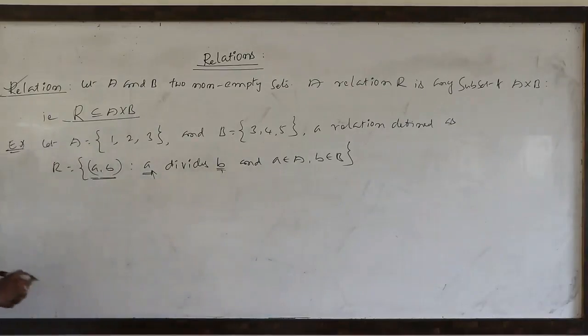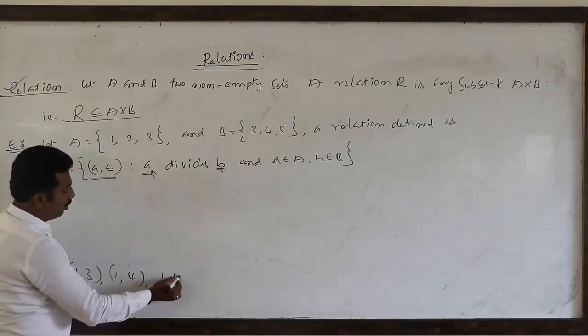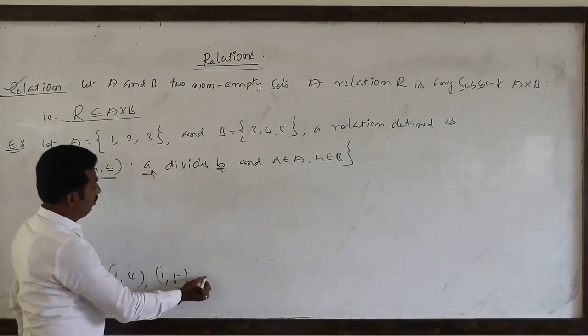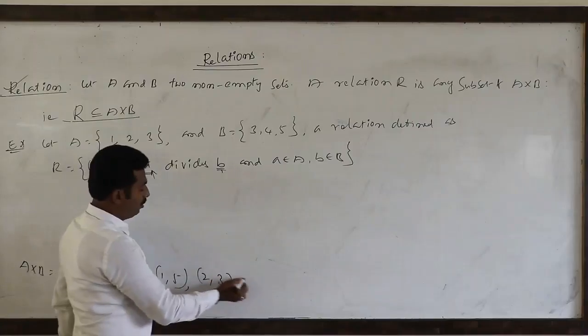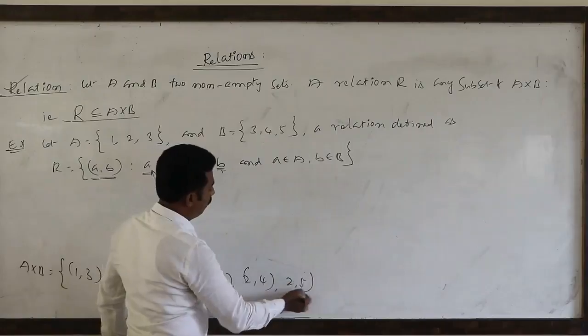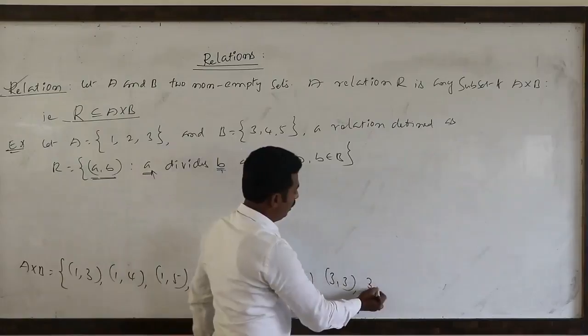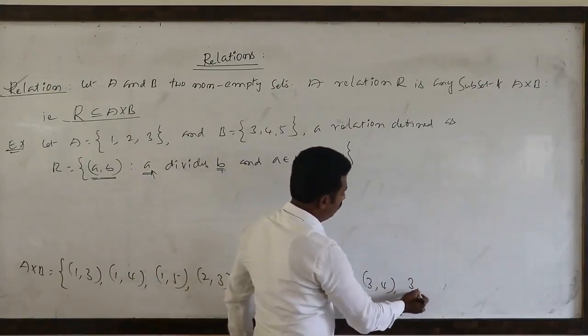See, first I take A cross B. Whatever relation is to be formed, compulsorily A cross B is the base. So what is A cross B? Very clear: (1,3), (1,4), (1,5), then (2,3), (2,4), (2,5), (3,3), (3,4), (3,5).